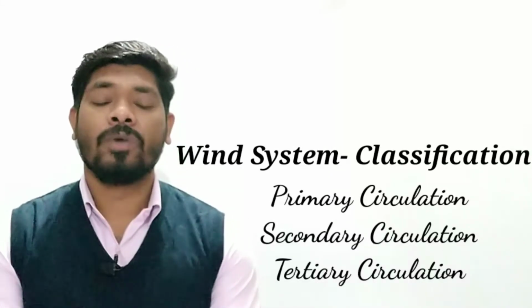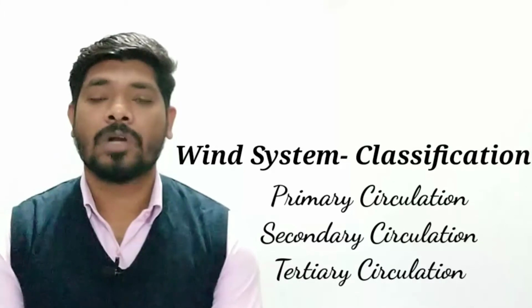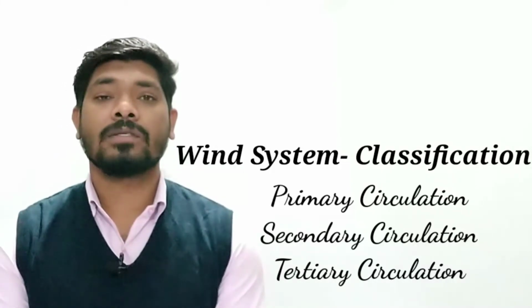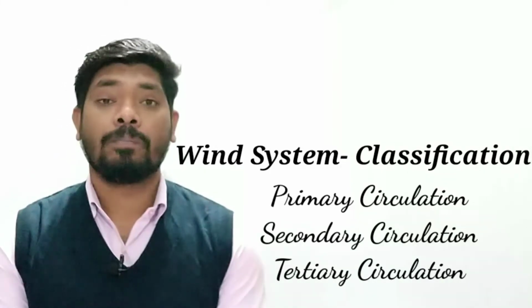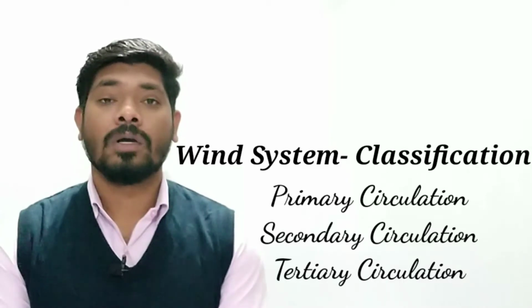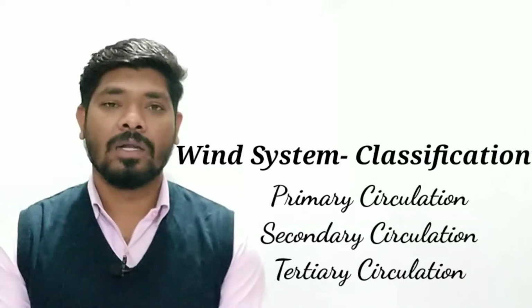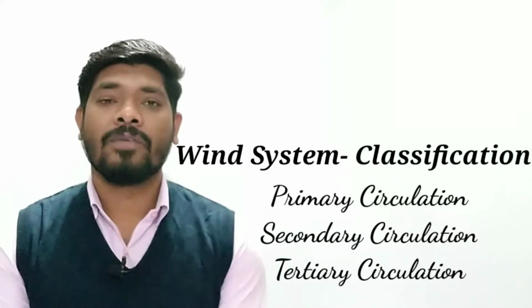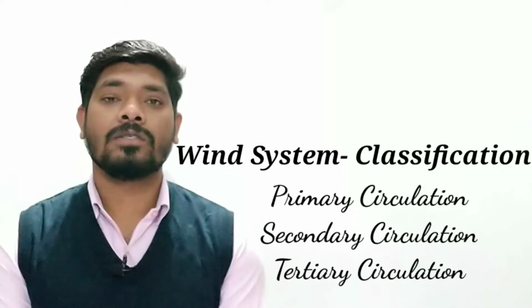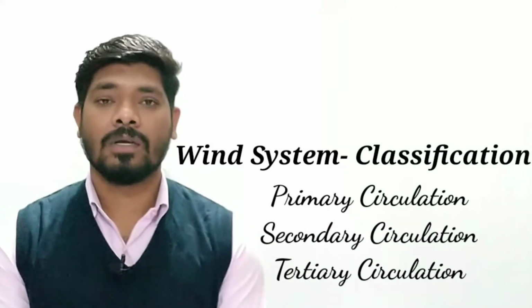Mainly there are three categories of wind system. Primary circulation, that means the winds which permanently blow in a particular direction regularly on the surface. The examples are trade winds, westerlies and easterlies.